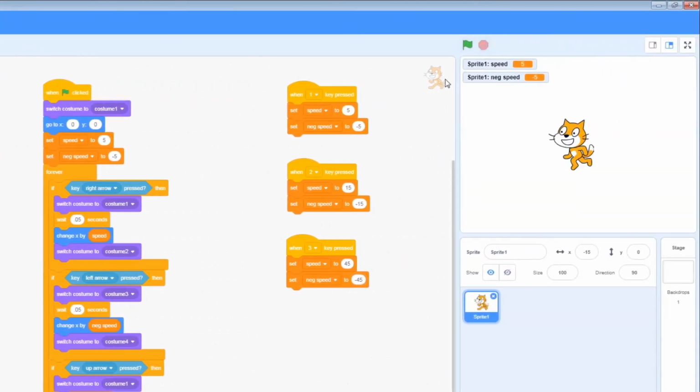Right, when we actually push one of the buttons on the keyboard, if I push and hold the 2 button, you can see this one lights up, and 3 makes that one light up. If I run the program now, by default, of course, the cat switches to costume 1 and goes back to the starting position. Now if I press the right key and left key, it's a little bit jittery on the motion there. Up and down, looking good.